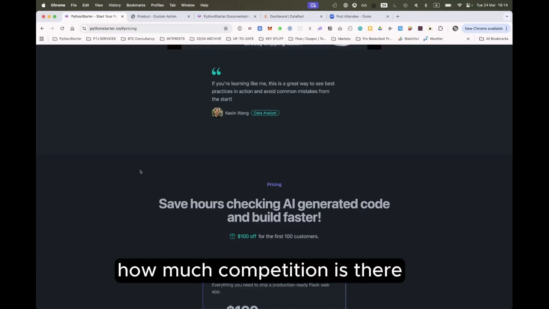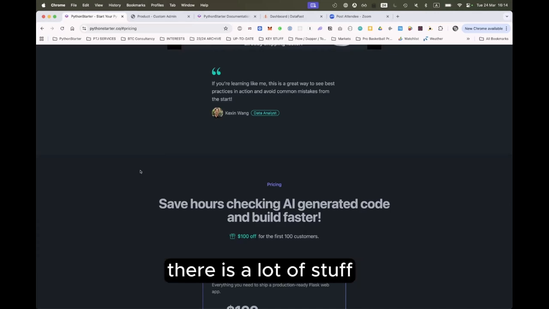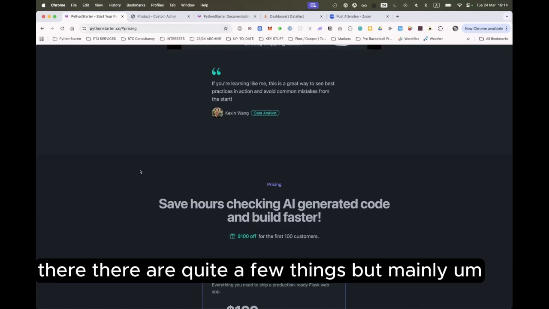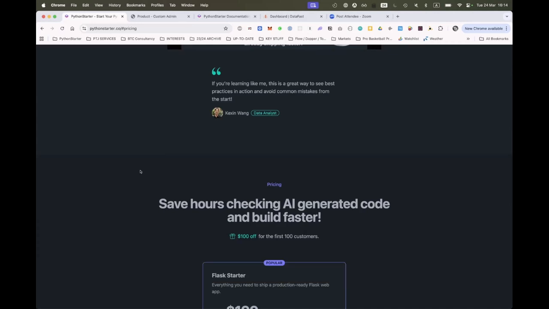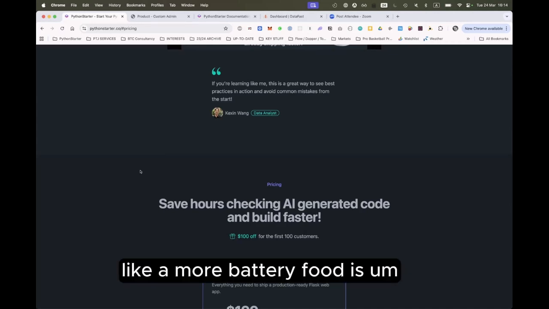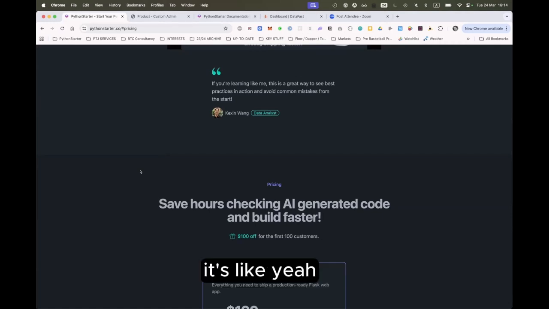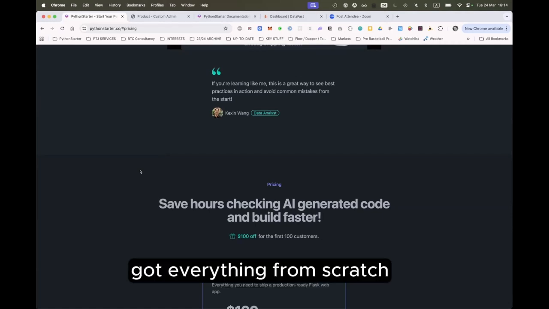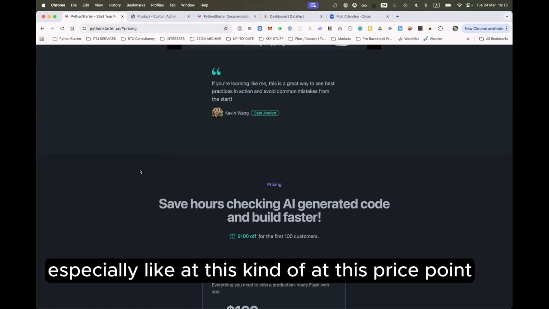How much competition is there in the Python boilerplate stuff? Is there a lot of stuff? Yeah, there are quite a few things, but mainly in Django, which is kind of a more batteries included framework, whereas Flask is kind of more lightweight. You can't start everything from scratch. So I haven't seen too many Flask boilerplates, especially at this price point.